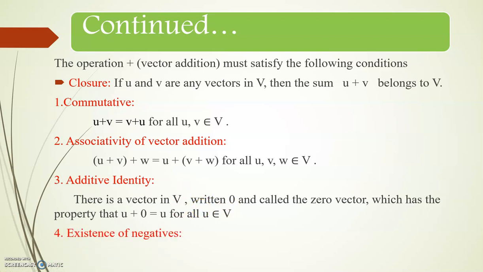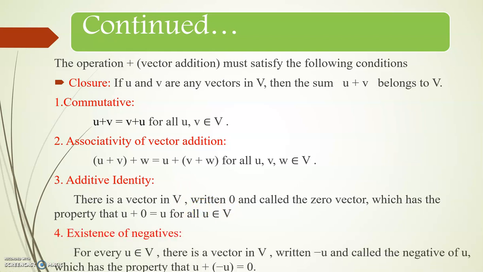Next one, existence of negatives. For every u belonging to capital V, there is a vector in capital V written minus u. That is, u belongs to capital V and minus u also belongs to capital V. This minus u is called the negative of u, which has the property that u plus of minus u is equal to 0.